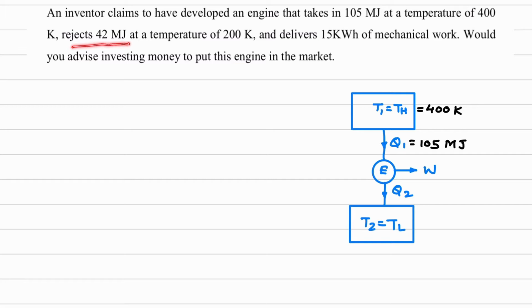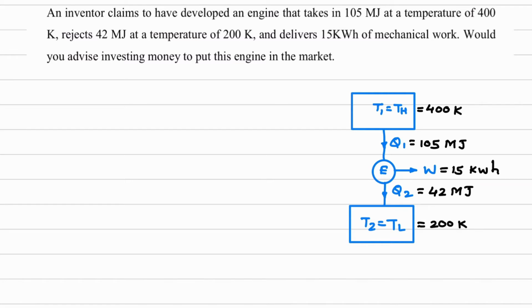It rejects 42, meaning this heat engine is producing power and rejecting some heat. So it rejects 42 megajoule of heat. So this Q2 value will be 42 megajoule at a temperature of 200 Kelvin. So here the temperature is 200 Kelvin, and it delivers 15 kilowatt hour of mechanical work. So here the work output is 15 kilowatt hour.